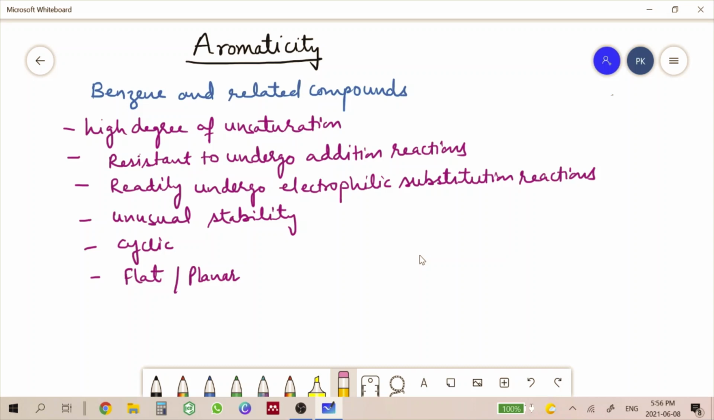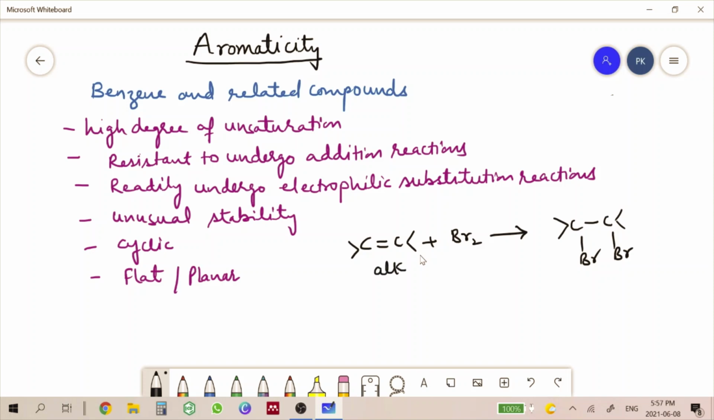Second is they are resistant to undergo addition reactions. Like in case of simple alkenes, if we take one simple alkene and we add bromine to this alkene, what do we get? We get a dibromo compound. We can see that bromine is getting added over here. So this alkene is undergoing addition reactions. But in case of aromatic compounds, these addition reactions are not followed. Rather, they undergo electrophilic substitution reactions.